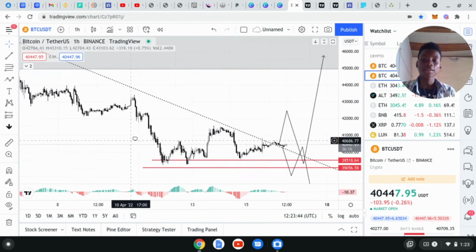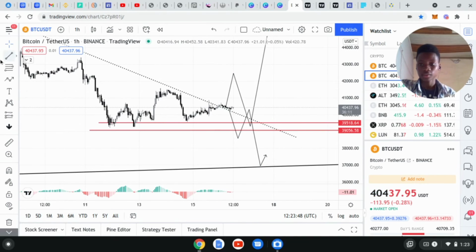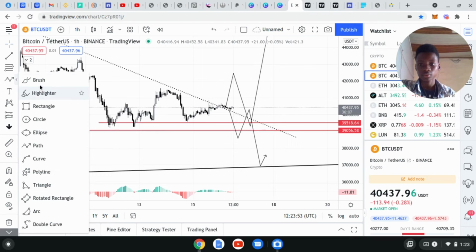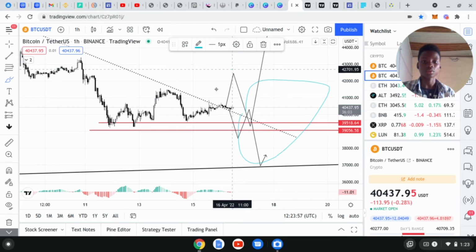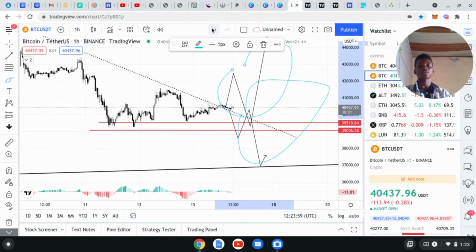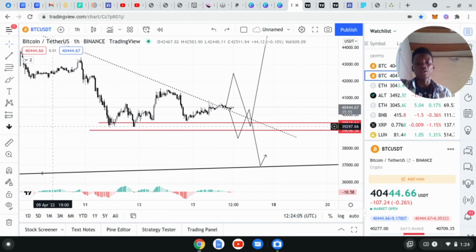So like we were saying before, Bitcoin could still break here. It could still do something like this, or it could still do something like this. So we just have to react to the way the market will move. We are not chasing the market. All we have to do is wait for a reaction.